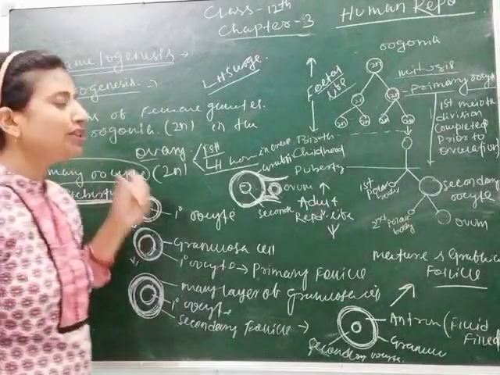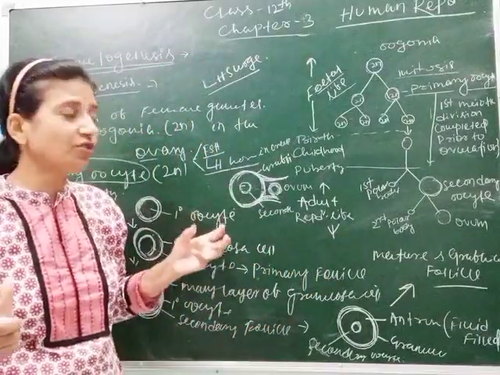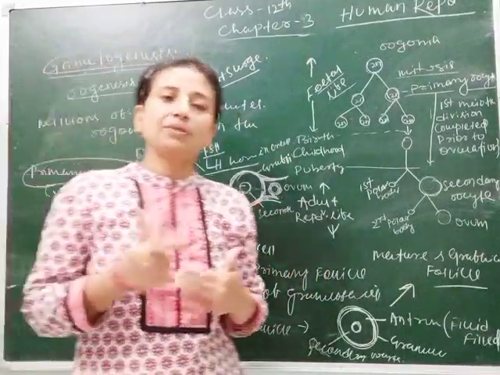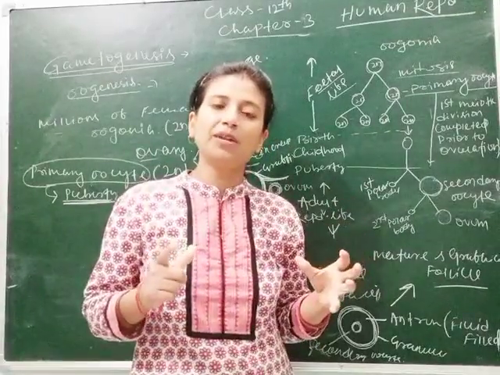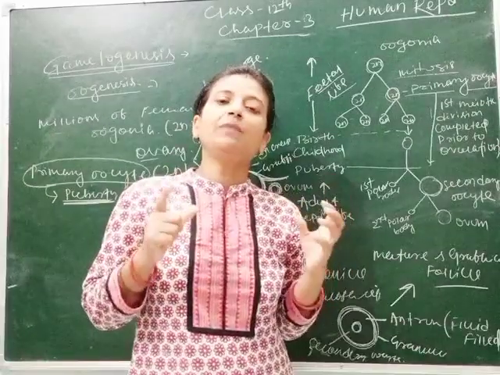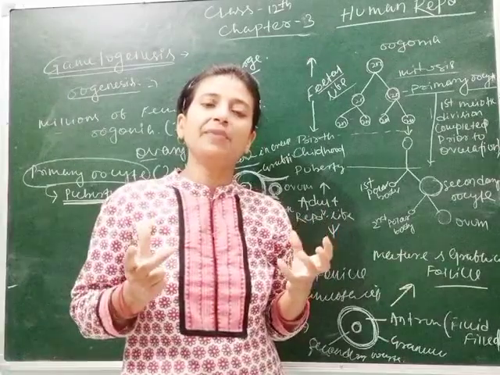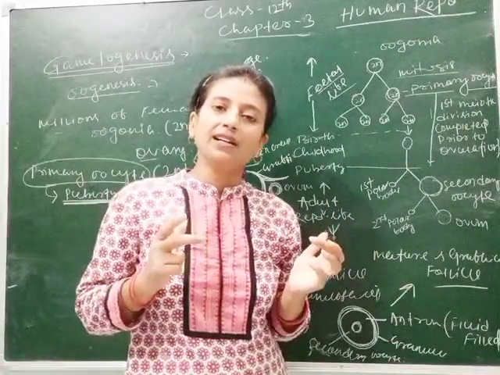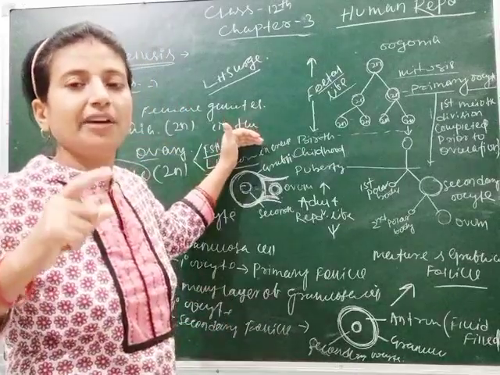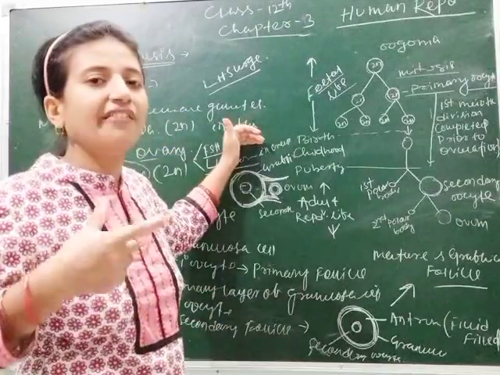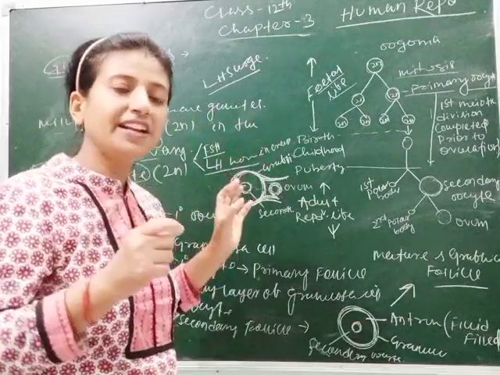I told you that millions of female gametes are formed in each ovary, and after birth no ovum is formed inside the female body, and till puberty only 60 to 80,000 ova remain in each ovary. Clear? These ova or oocytes gradually, one by one, mature every month and are released from the body. If fertilization occurs, then pregnancy occurs.